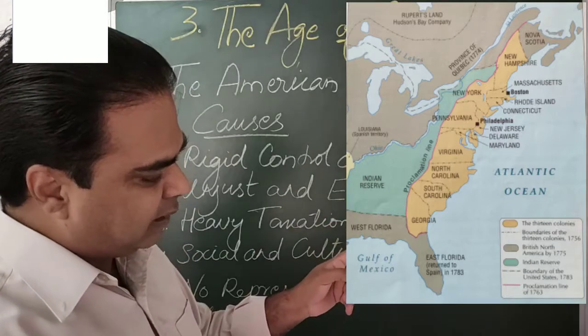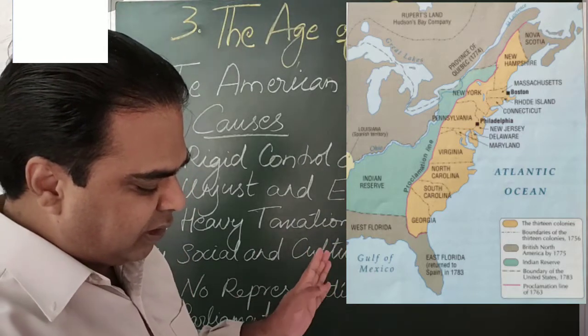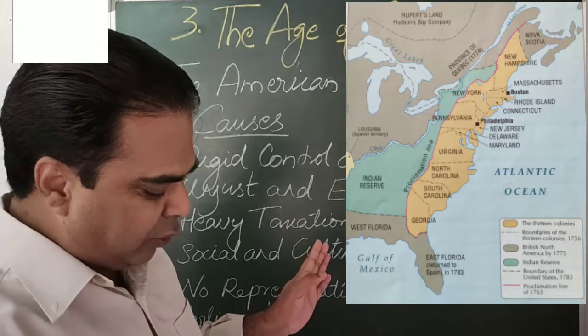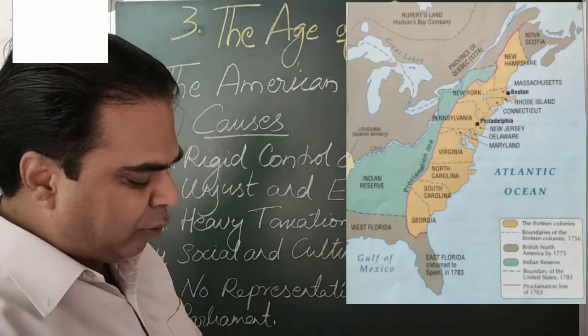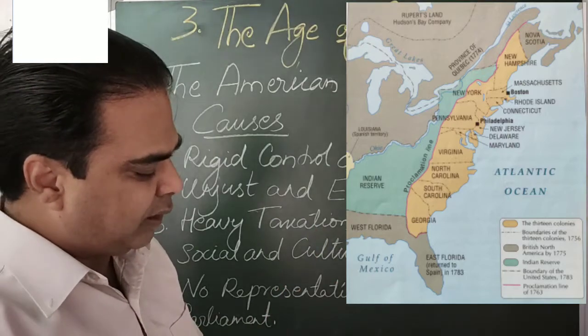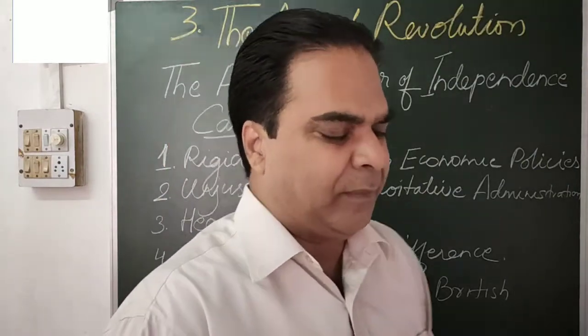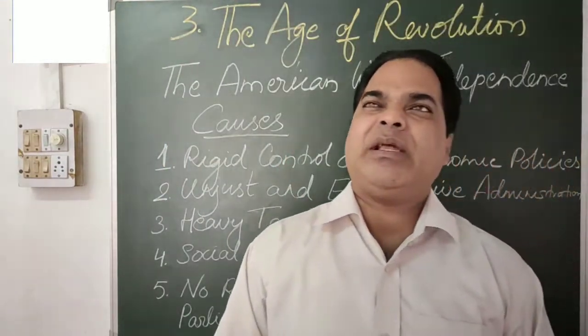The yellow part is all about the 13 colonies, where you can see New Hampshire is there, New York is there. So the yellow shaded part is the 13 colonies, which is there in your book also, you can go through it. Okay, so now the American War of Independence.